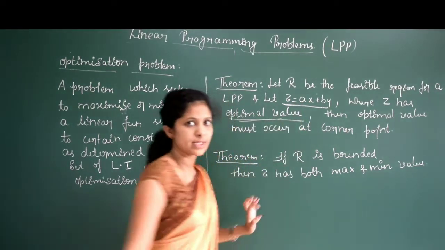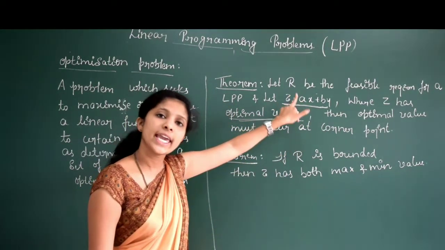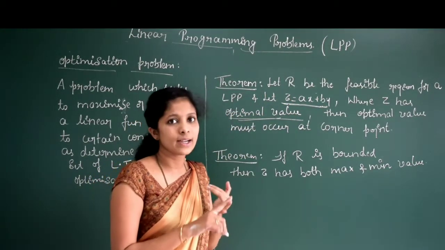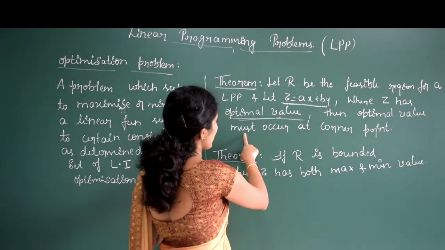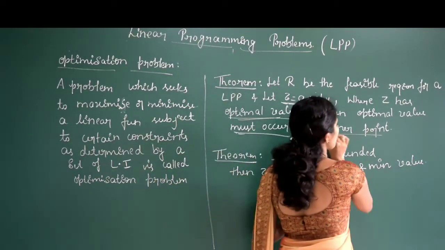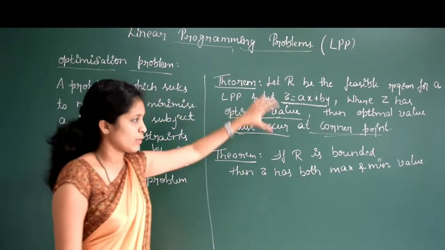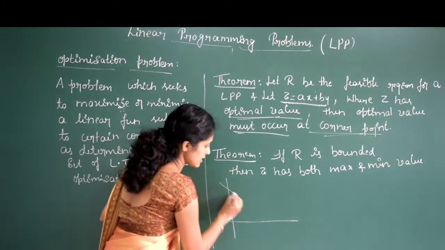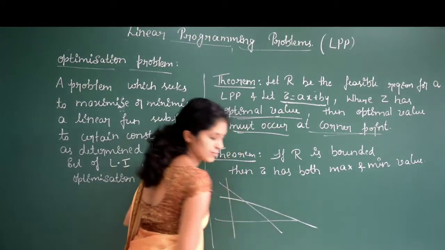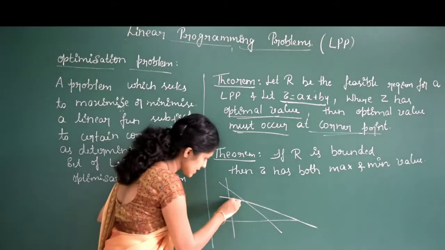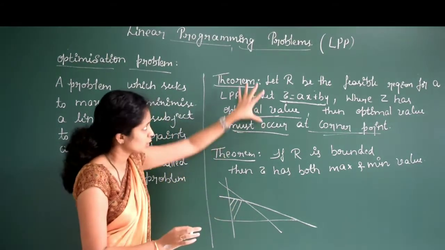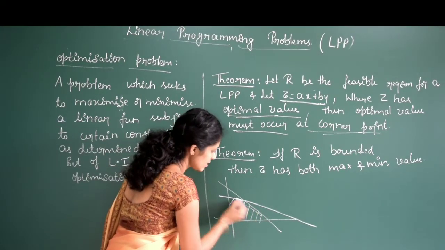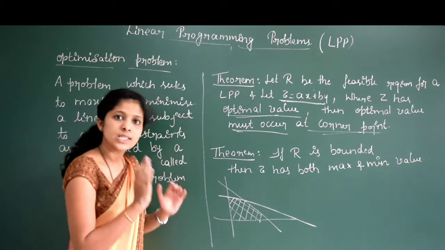The linear function Z is equal to ax plus by has an optimal value, I mean it has a maximum value and a minimum value. Then the optimal value must occur at a corner point. While solving the problem, you will understand this one. For example, see, if the graph of a function is like this, this is a graph. Now let me consider this is the solution region. This is just an example to understand this theorem. Is it clear? After simplification, we got this as the solution region.